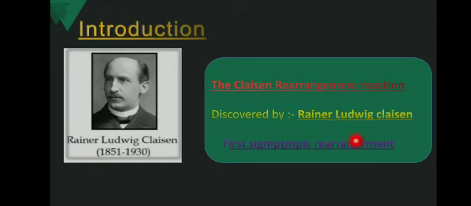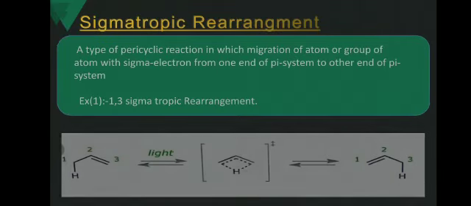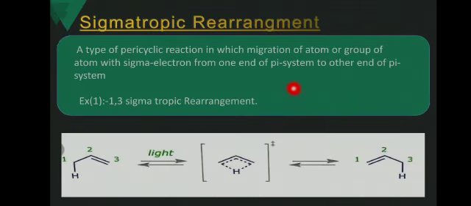So what is the sigmatropic rearrangement? Firstly, we see what the sigmatropic rearrangement reactions are. A sigmatropic rearrangement reaction is a type of pericyclic reaction in which an atom or group of atoms with sigma electrons migrates from one end of a pi system to another end of the pi system. There is no change in the sigma and pi bonds; they remain the same, but only the rearrangement takes place.